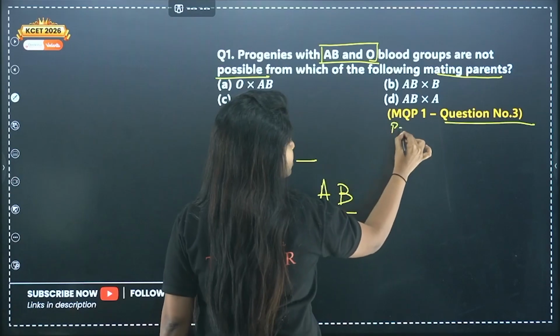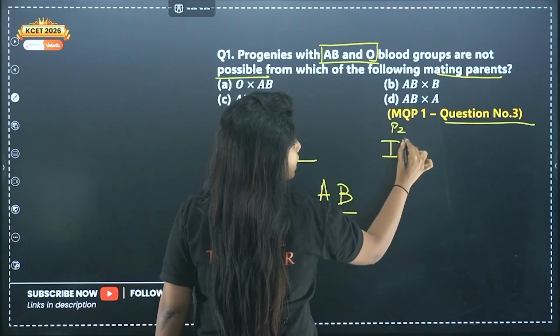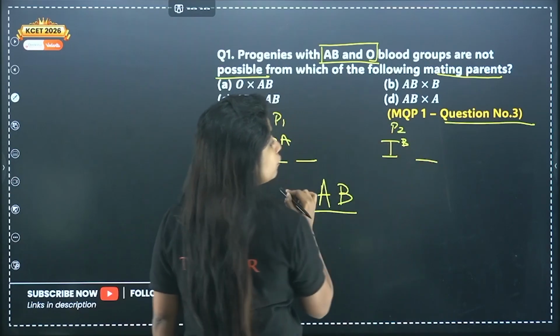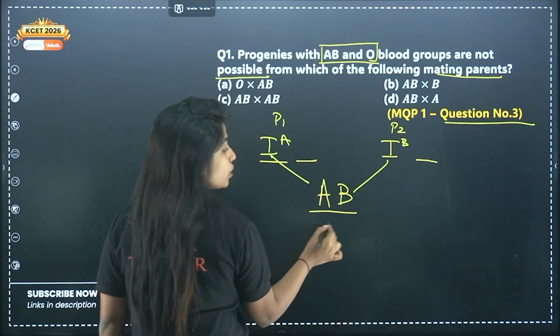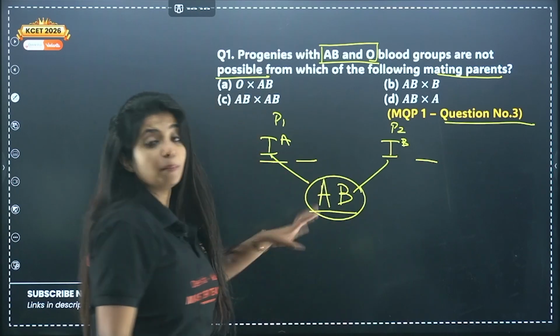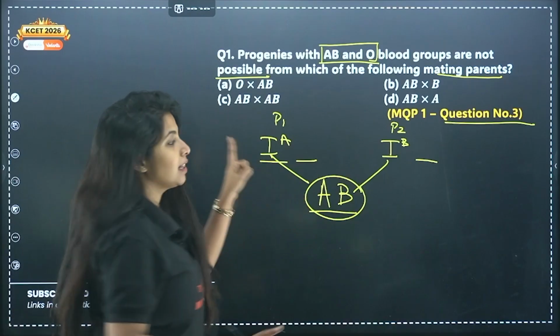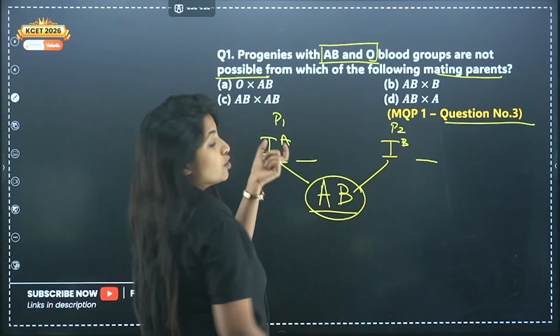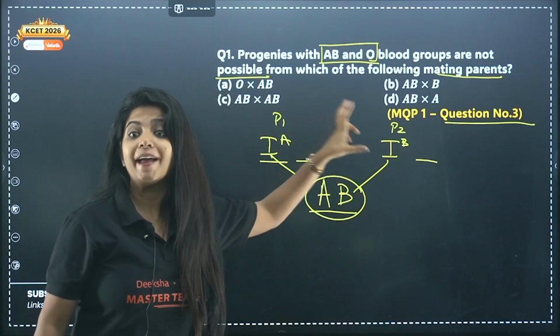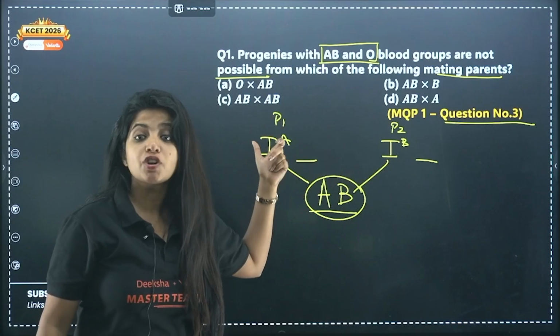Similarly, parent 2 should have 1 allele for B, then only these two can come together and give me AB blood group. But over here, I do not want AB blood group. So I have to make sure that none of the parents should have A here and B there, in the opposite side, it should not be A and B.